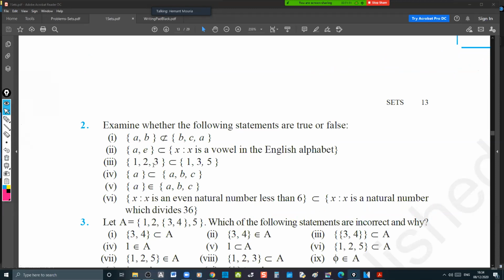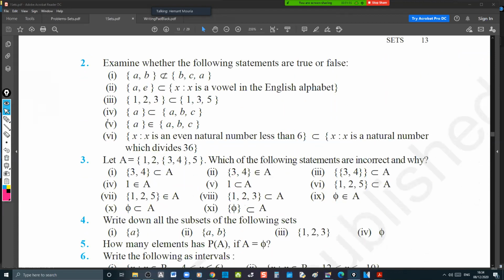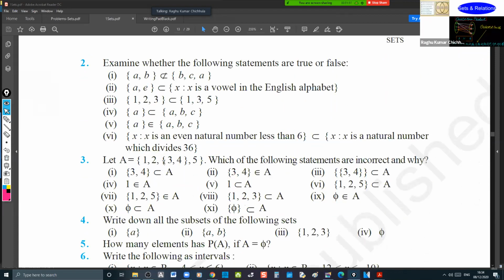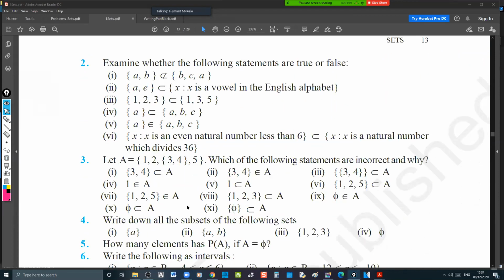Let A equal 1, 2, 3, 4, and 5. {3, 4} is a subset here. Which of the following statements are incorrect and why? {3, 4} is a subset of A, which is true. {3, 4} belongs to A, which is also true.